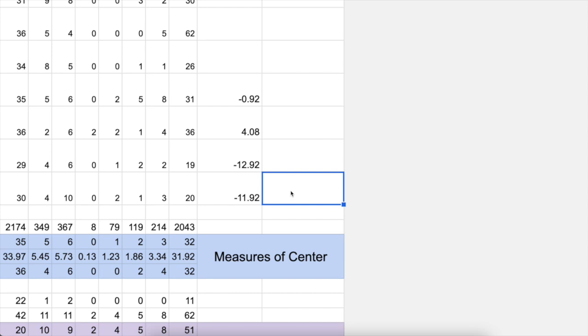So we want to just make all of these positive, really, by taking the absolute value. The formula for absolute value is ABS. So we do ABS parenthesis, and we click here. All it's going to do is turn that positive. The absolute value of negative 11.92 is positive 11.92.